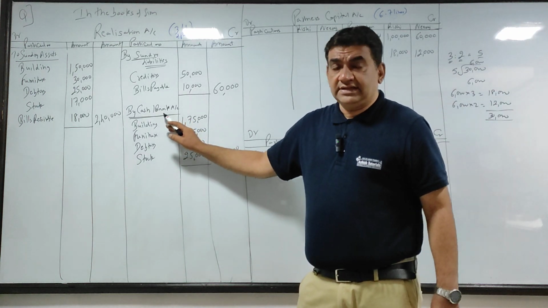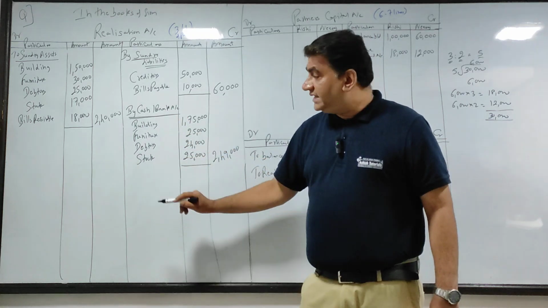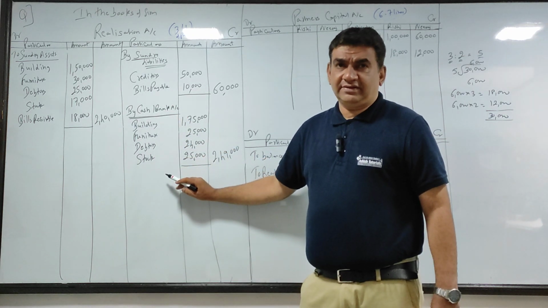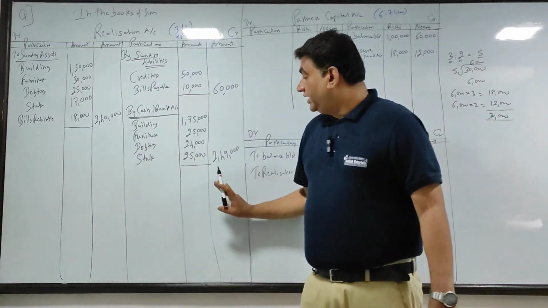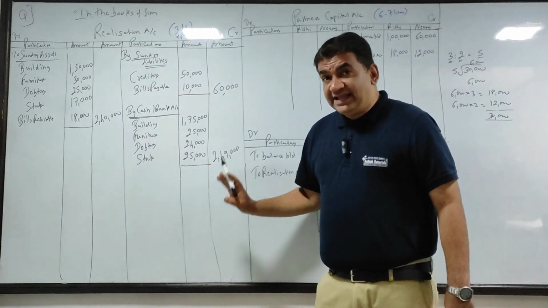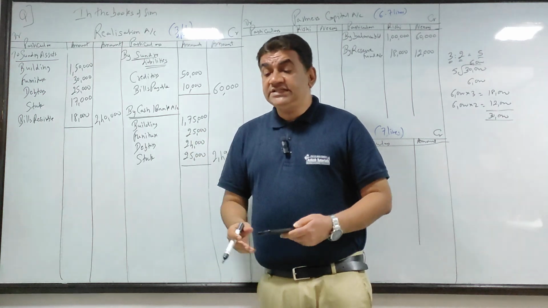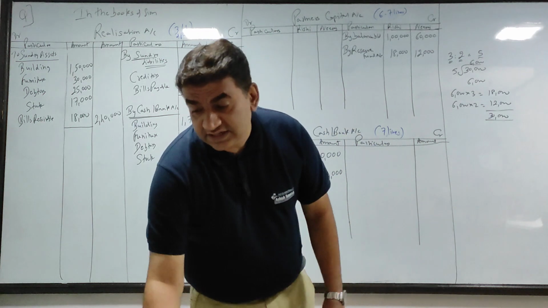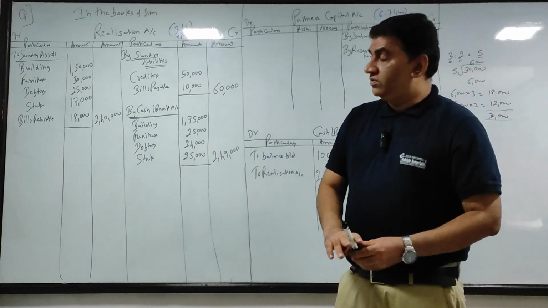Same like this. Had I got money, I would have written by cash. Bills receivable is here. It is taken over, so I will record it here. If I get money, I will write by cash bank. But what they say is it is taken over by Rishi. So the partner took it away.